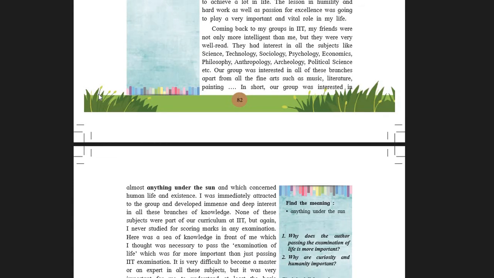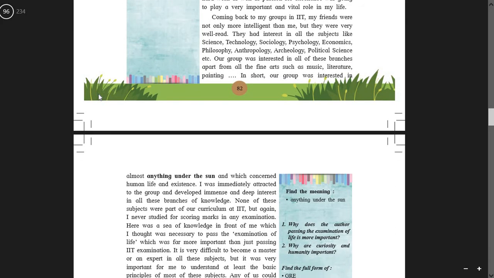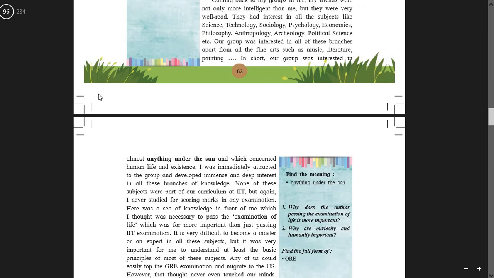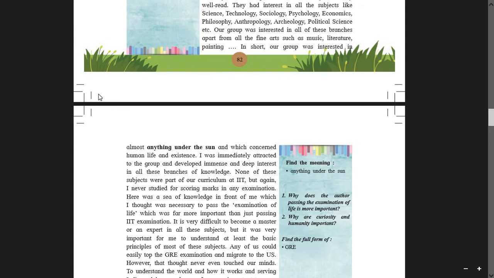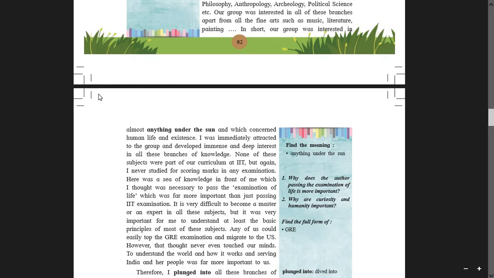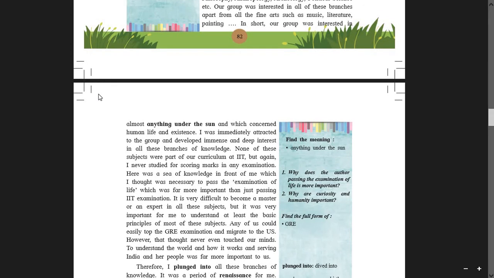Archaeology, political science, etc. Our group was interested in all these branches apart from all that fine arts such as music, literature and painting. In short, our group was interested in almost anything under the sun. Anything under the sun means in all the fields they were interested to learn about. So this is the quality of the intelligent people, that they want to learn everything that is under the sun, whatever is available on this planet. Students, when you speak about how much knowledge is there on this planet, the knowledge is to its eternity, infinity.